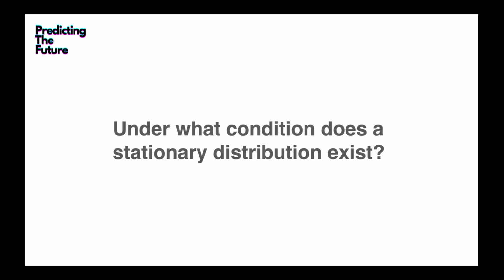If it's transient, there's no way to have a stationary distribution, because after some time the process will never return to certain states. Say state 0, the probability will never be the same after n times and after n plus 1 times. So the distribution changes over time.